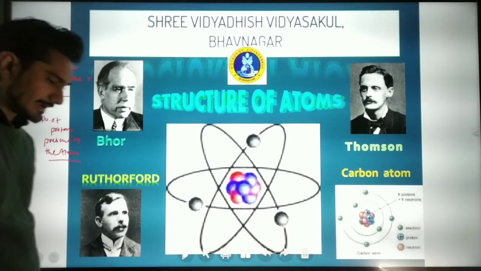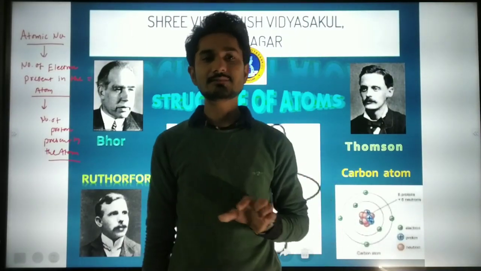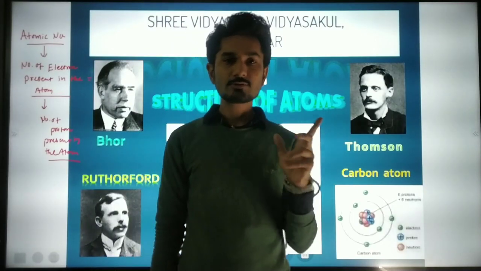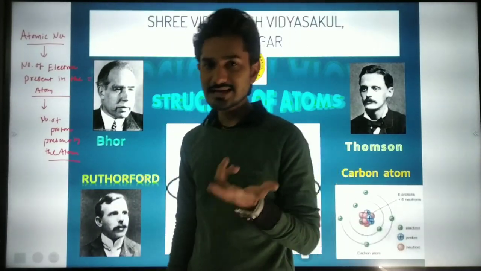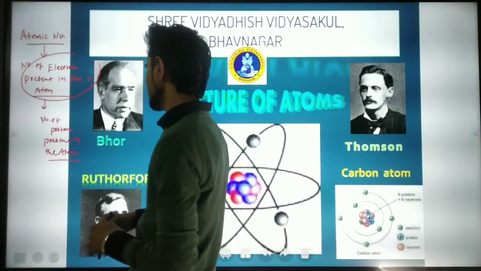So whenever I say that this atom or element has atomic number 1, from that you can understand that this atom consists of 1 electron.